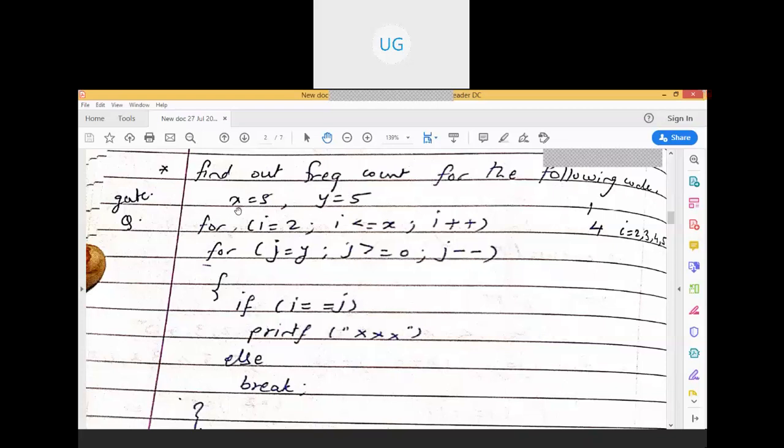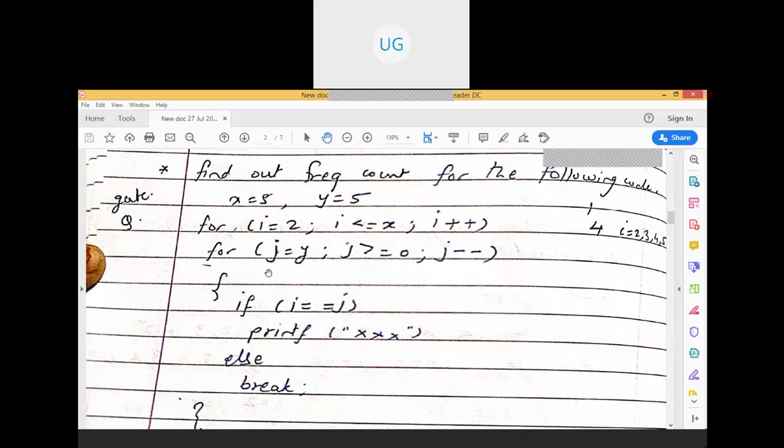Here, x is equal to 5, y is equal to 5. That will be executed one time. What about this? For I is equal to 2, I is going to vary from 2 to less than or equal to x. X value is 5, right? So I can vary between 2, 3, 4, 5.